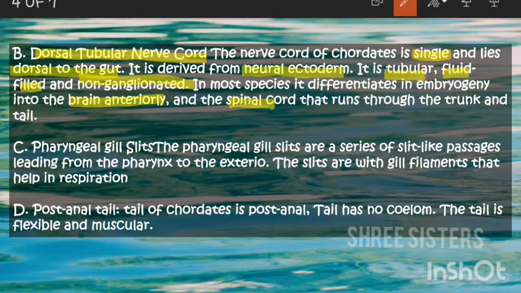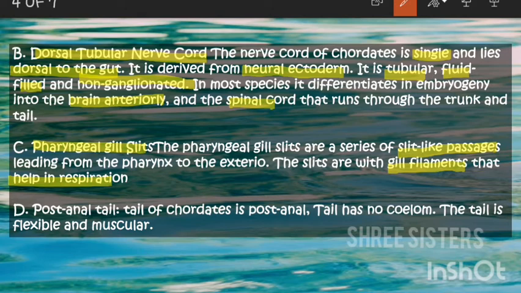And the pharyngeal gill slits are the third fundamental character. They are a series of slit-like passages leading from the pharynx to the exterior. Spelling mistake again. The slits are filled with gill filaments that help in respiration.